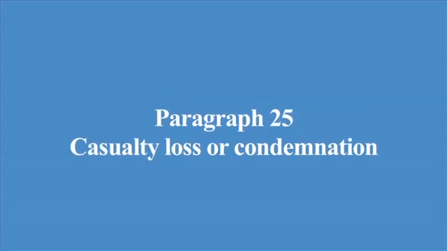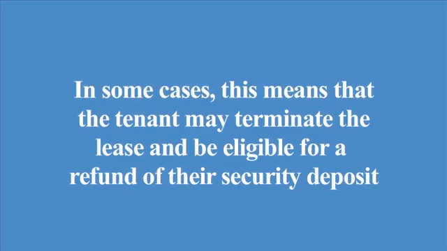Paragraph 25, casualty loss or condemnation. If the property is unusable for residential purposes after a casualty loss, review Section 92.054 of the Texas Property Code for the rights and obligations of the parties regarding a casualty loss to the property. Also, any condemnation of all or a part of the property is considered a casualty loss. In some cases, this means that the tenant may terminate the lease and be eligible for a refund of their security deposit. This paragraph explains that any amounts paid due to a casualty loss will be the landlord's sole property. The tenant should look to their renter's insurance to reimburse or compensate them for any casualty loss of their personal property.